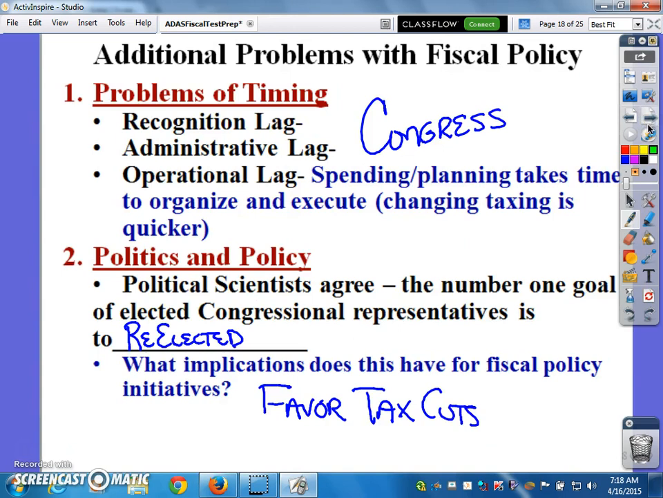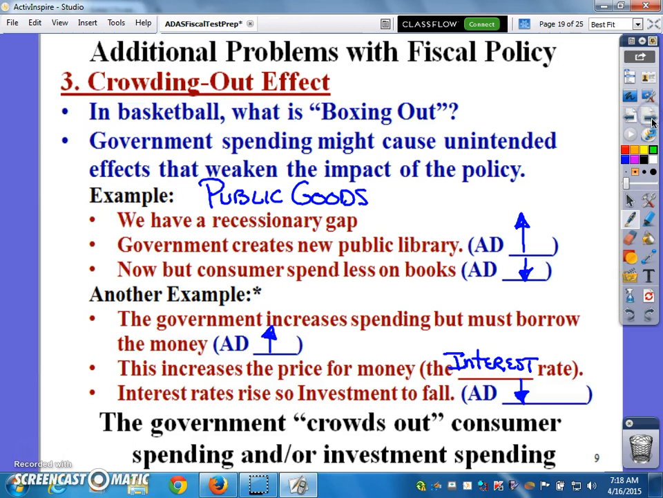The problems with fiscal policy, the number one problem is that damn Congress. It's all these lag times. Noticing there's a problem, doing something about it, voting about it. Remember, politicians are in to get reelected.